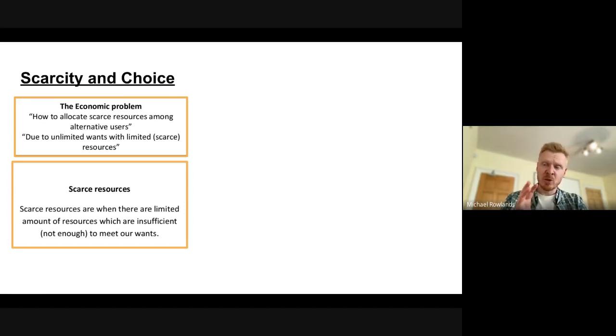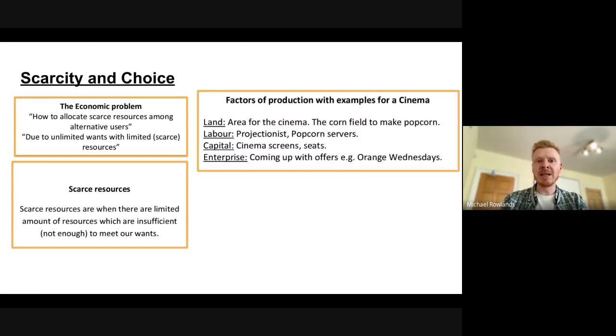Now, in economics, we like to categorize things, make it easier to understand. So we categorize resources into factors of production. And factors of production are the things that go into the production process that make stuff. So in this case, let's have a look at the factors of production with the examples for a cinema. Okay. So there are 4 factors of production we need to be aware of: land, labor, capital, and enterprise.